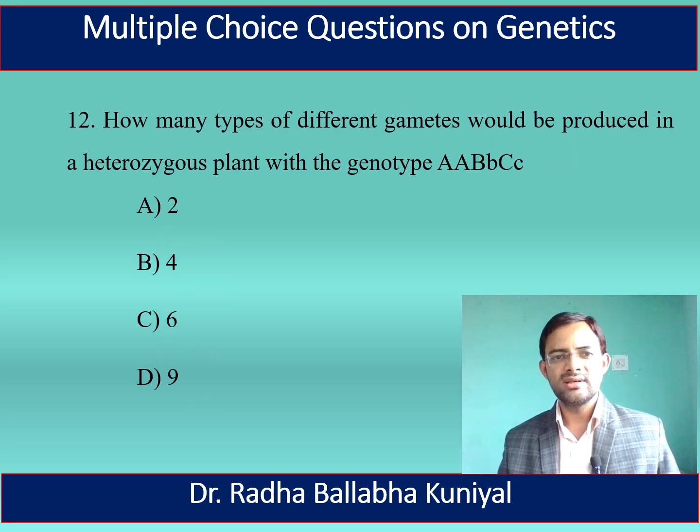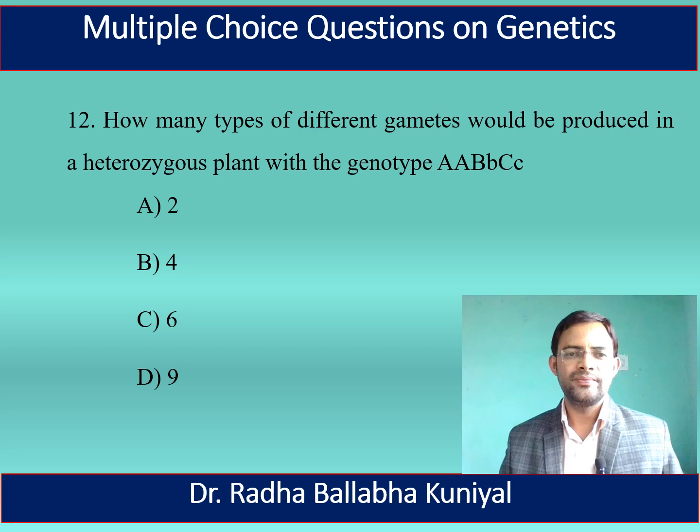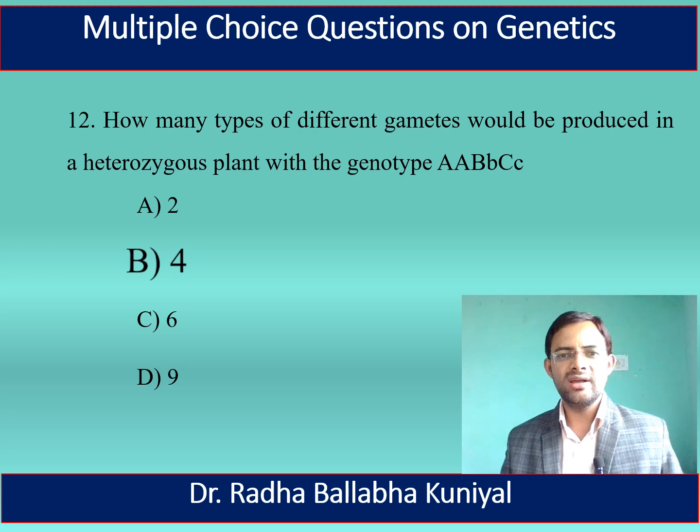Now, the next question is, how many types of different gametes would be produced in a heterozygous plant with the genotype capital A, capital B, capital C, and small c? 2, 4, 6, or 9? Here, the correct answer is 4. Here, 4 types of gametes will be formed.